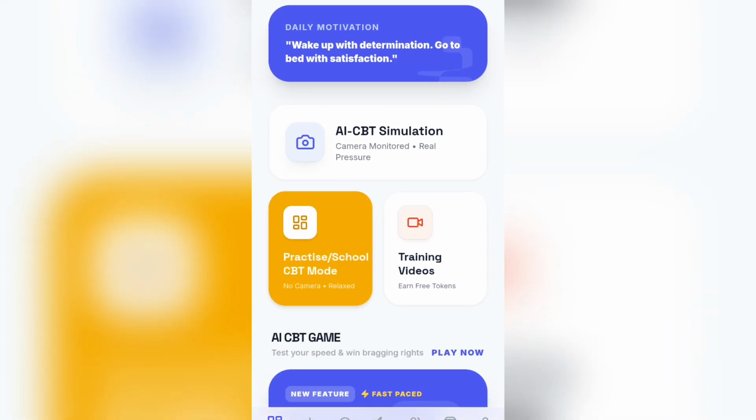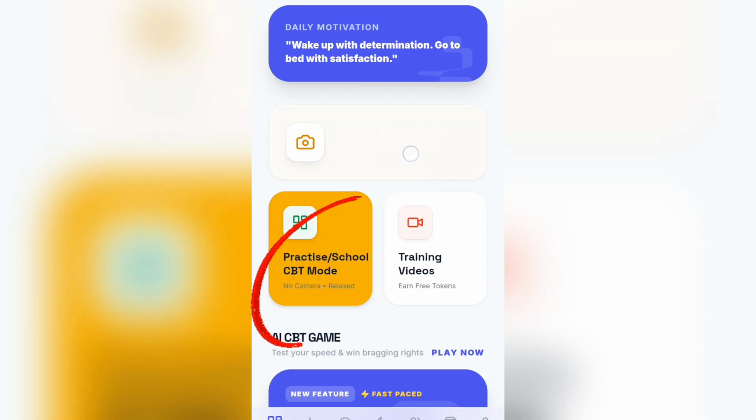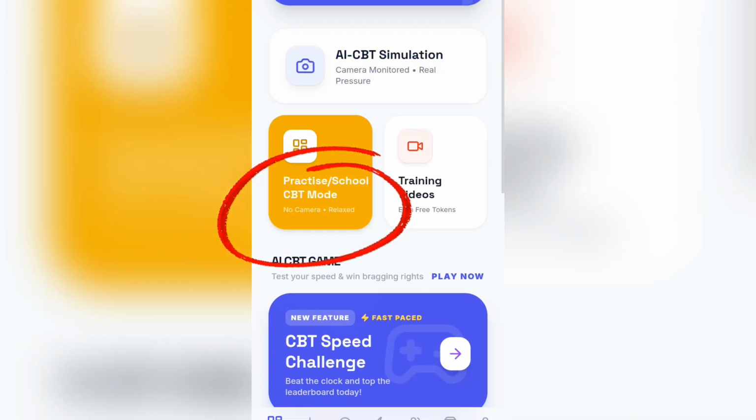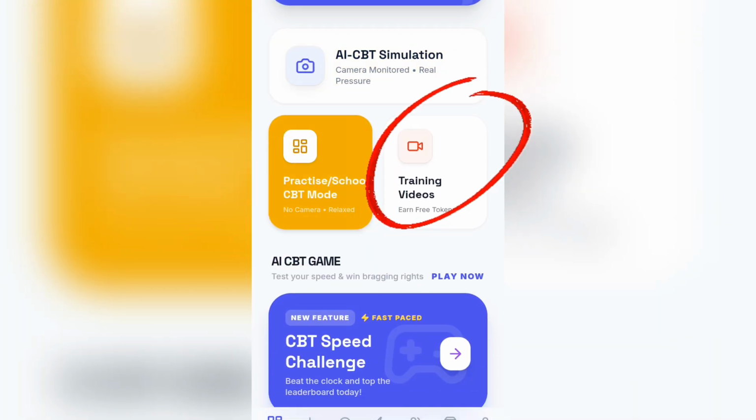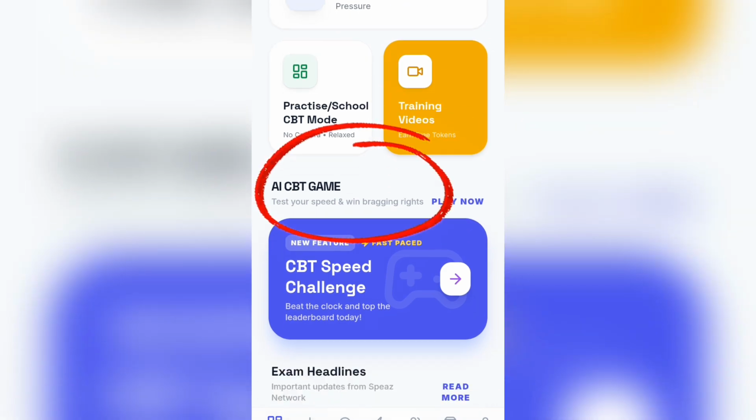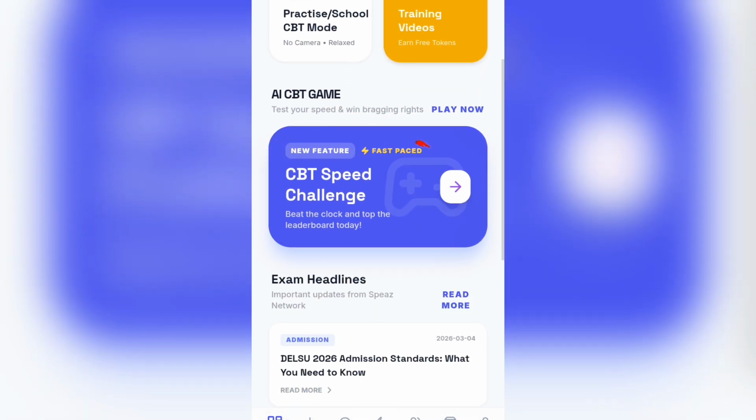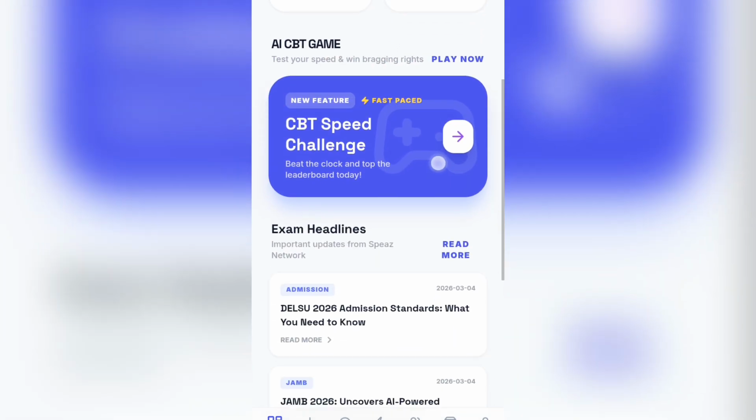And we have the AI simulation. We have the practice or school CBT mode. We have the training mode. We have the play game, where you can play the CBT speed challenge game. And we have the news.